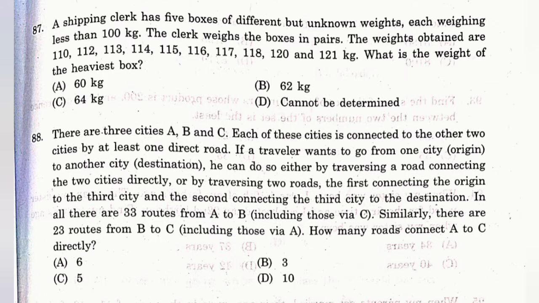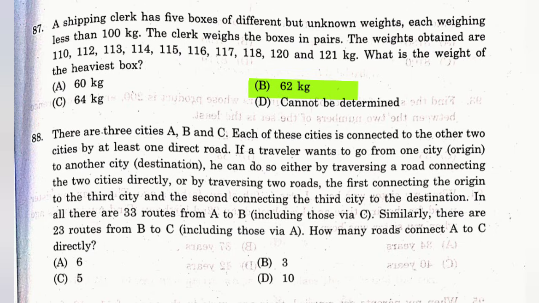Question number 87. A shipping clerk has 5 boxes of different but unknown weight, each weighing less than 100 kg. The clerk weighs the boxes in pairs. The weights obtained are 110, 112, 113, 114, 115, 116, 117, 118, 120, and 121 kg. What is the weight of the heaviest box? The answer is B, 62 kg.